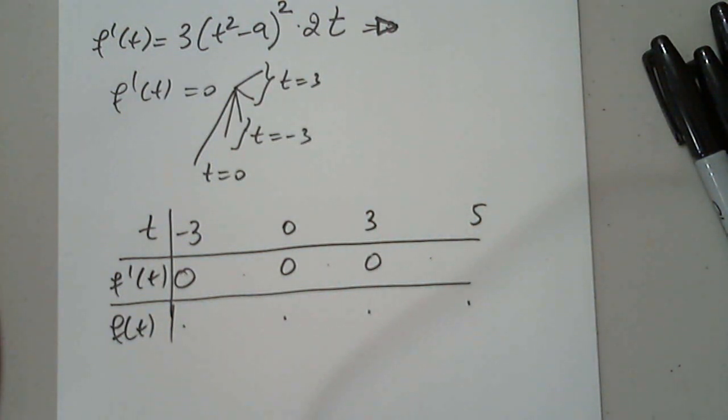So let's do that. I'm sharing my screen. I'll put in there first the function: t squared minus 9, cubed. And I also want to put the derivative in there, which is 6t times t squared minus 9, squared. I'm checking again: 6t correct, t squared minus 9 squared correct. Good.